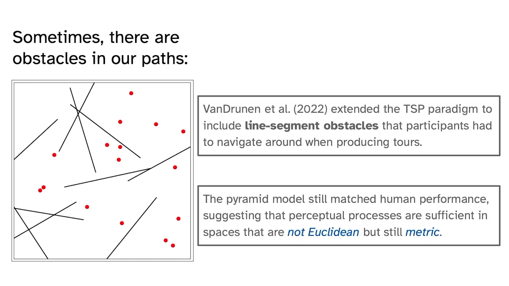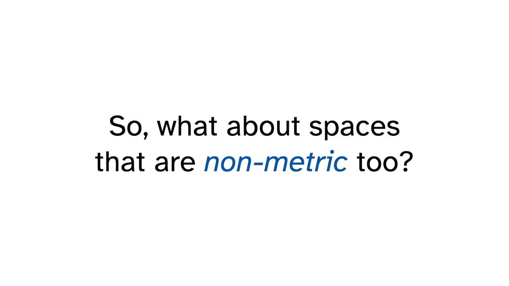As it turns out, the pyramid model, with those very same 2 steps that I explained earlier, still matches human performance, which suggests that these perceptual processes we're talking about are sufficient in handling spaces that are not Euclidean, but still metric. So to us, this begs the question: what about spaces that are non-metric too? So what we did is we added a new rule.